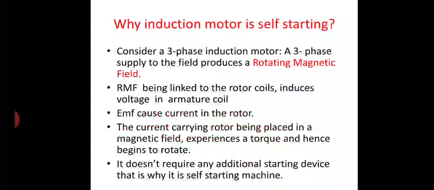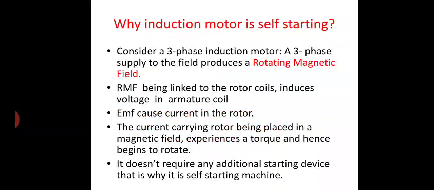So already I have told in previous lecture, here the rotor is a short circuited rotor, that is you can take a squirrel cage induction machine. So due to the induced EMF in armature coil, it will cause the current in the armature coil. So now what happened?